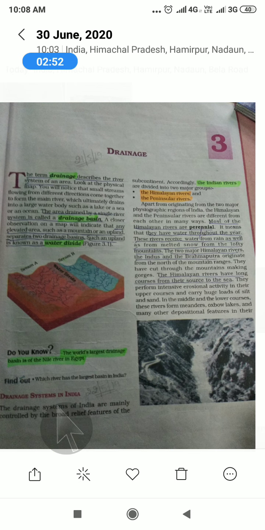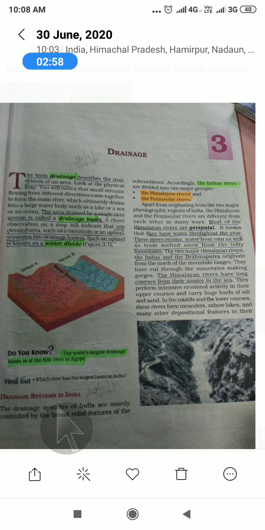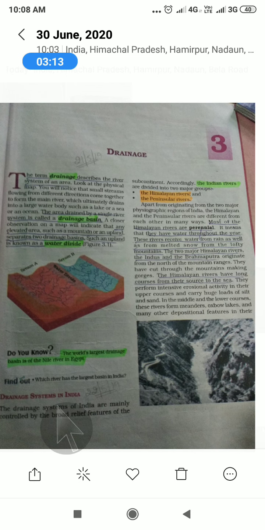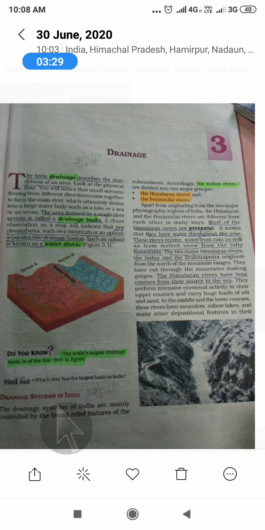And two major rivers they have taken here, the Indus and the Brahmaputra. You know the Brahmaputra comes from Arunachal Pradesh and enters Assam. Okay, and the Indus comes from the north area, originating from the north of the mountain ranges. When you see on Google or on your map, the Brahmaputra is also coming from the north, and the Indus is also coming from there, and they have cut through the